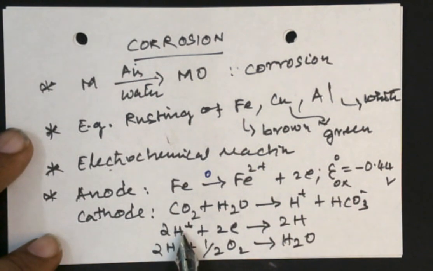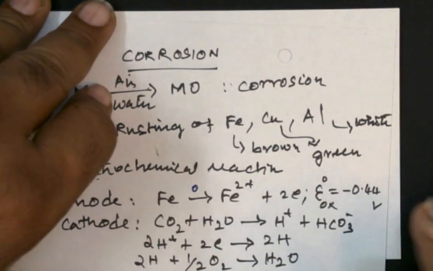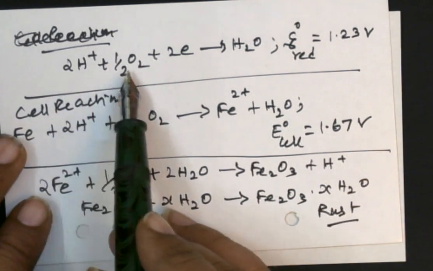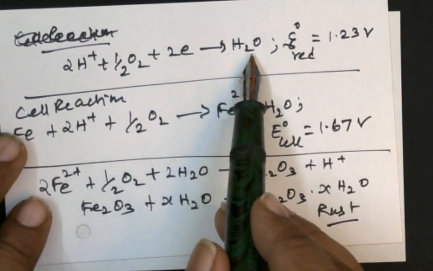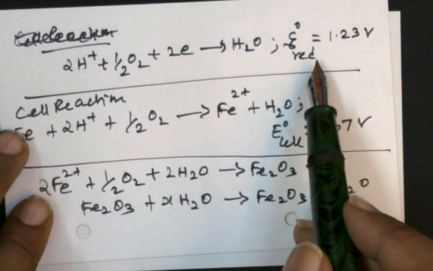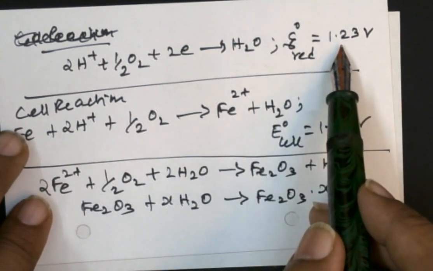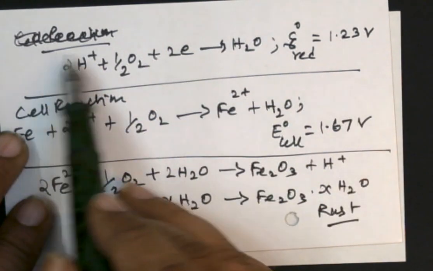So you have 2H+, from the moistened air, is it not? So this 2H+ plus 2e becomes 2H, and this 2H combines with oxygen and becomes water. Are you able to follow? Now you can combine all this together as a single cathodic equation: 2H+ plus half O2 plus 2e gives H2O. And now we have the reduction potential, which is given as 1.23 volt.